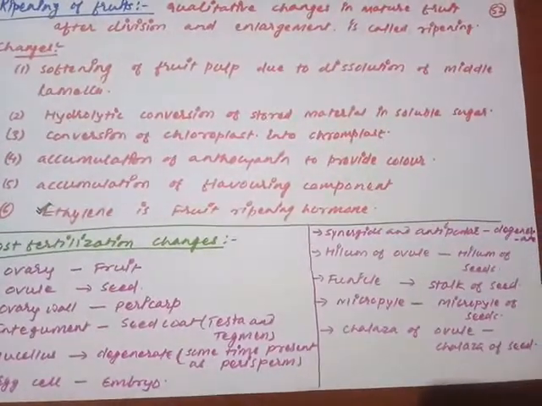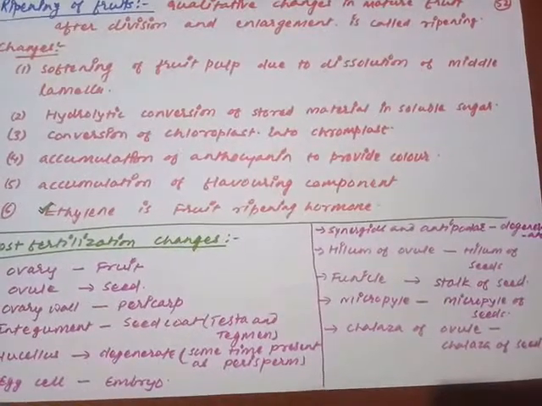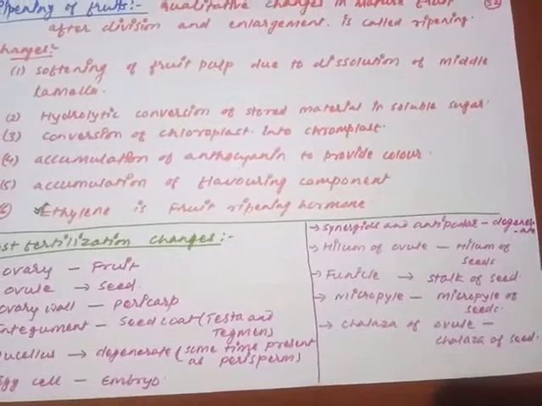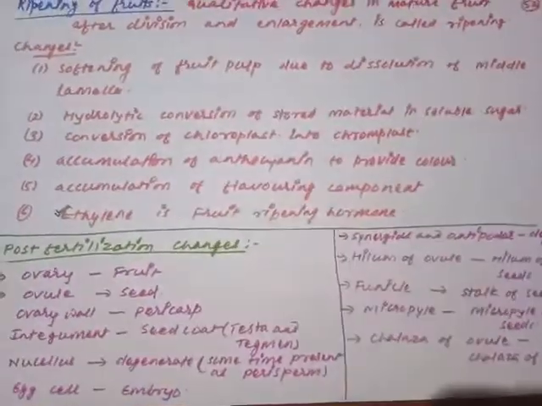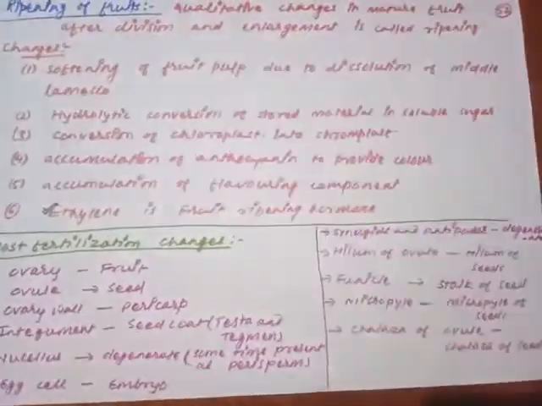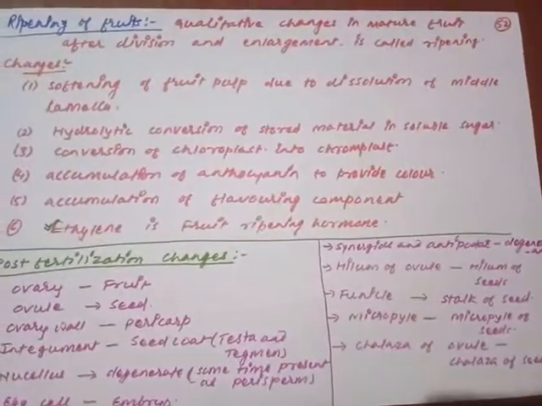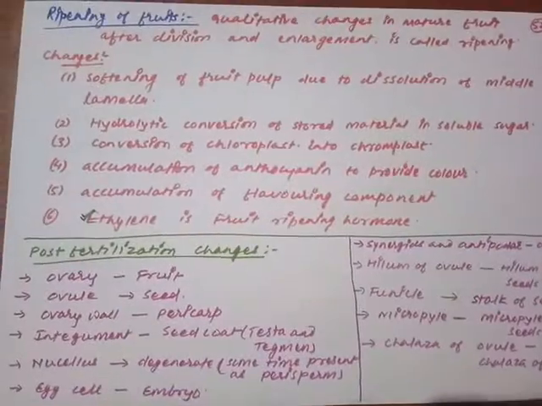Third one is the change in color, because the chloroplast changes into chromoplast. Fourth one is that the leucoplast inside the pericarp converts into chromoplast. That is what provides a specific color to the pulp only. And accumulation of some flavoring components provides aroma, flavor, and taste to the fruit. And finally, ethylene is considered the fruit ripening hormone.